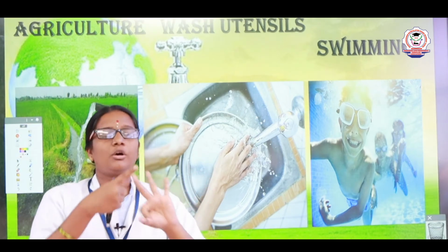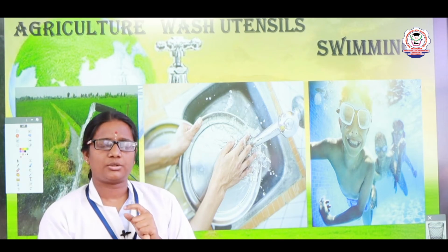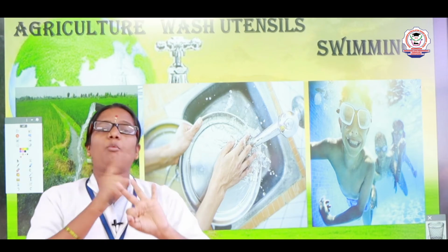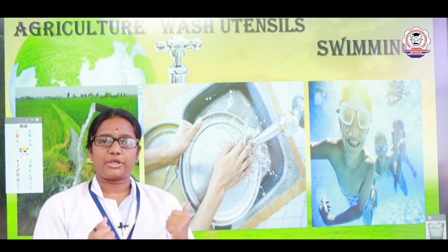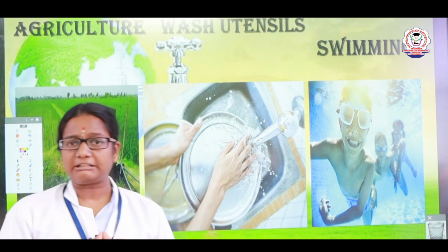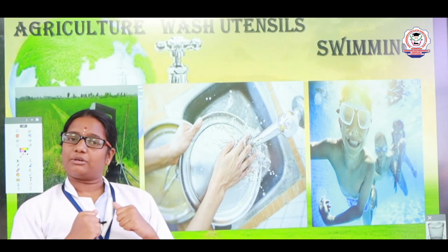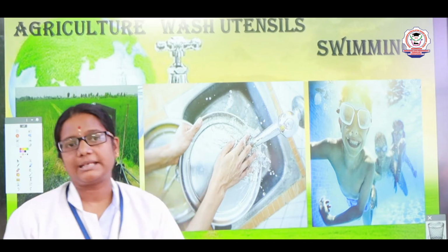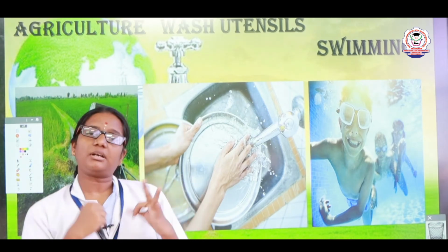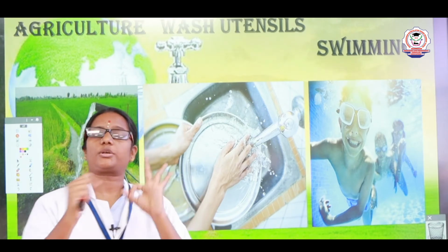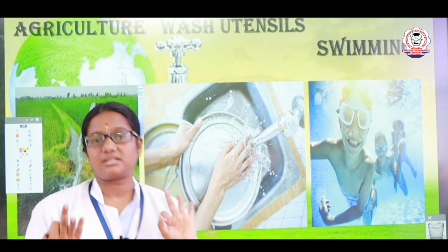But we can use water from pond, lake and river. Why dears? Because sea and ocean contain salt water. Can you drink salt water? No. So we couldn't use salt water for our daily purposes. So we cannot use water from sea and ocean for our daily purposes. So we can use water from pond, lake and river. So we have only three sources of water.